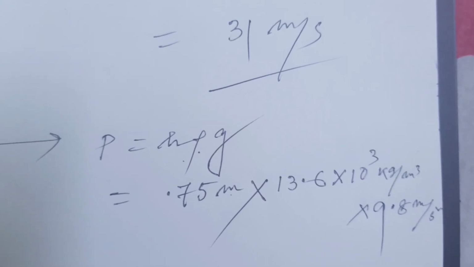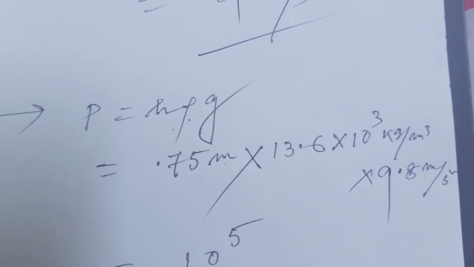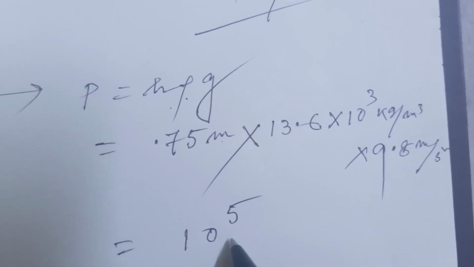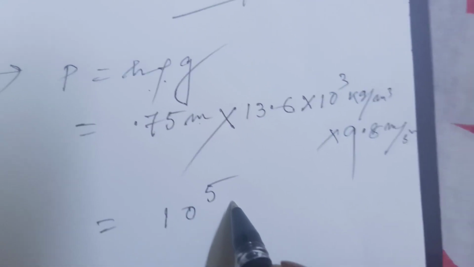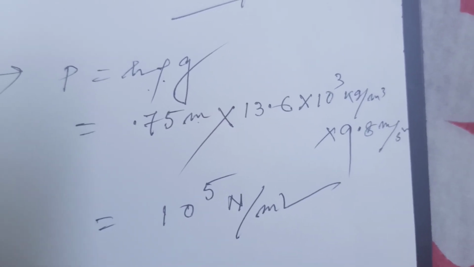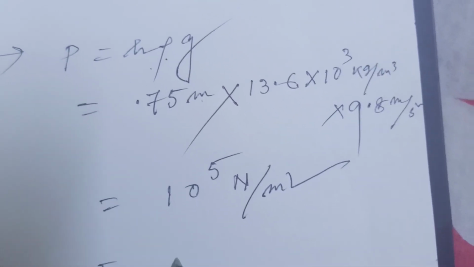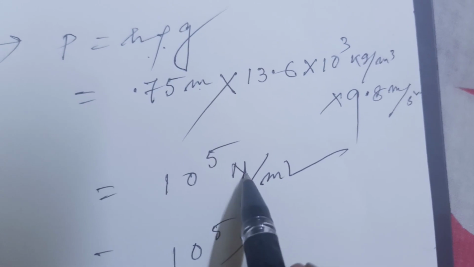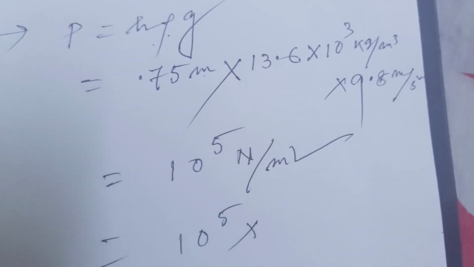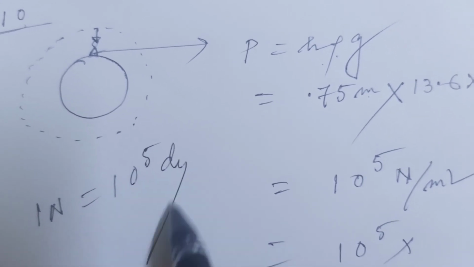Or approximately 1.013 into 10 to the power 5, so this is approximately 10 to the power 5 Newton per meter square, and then you can convert it into dyne per centimeter square. We know that 1 Newton equals 10 to the power of 5 dyne.